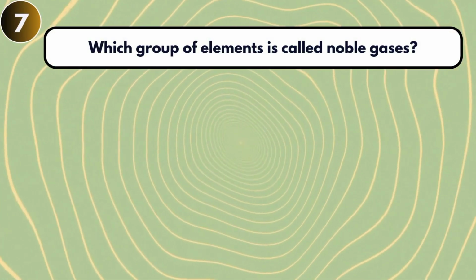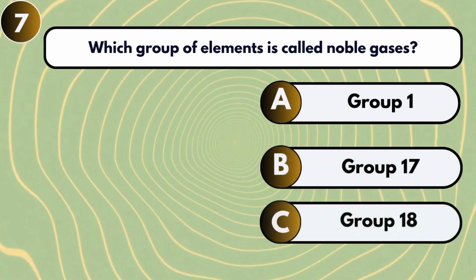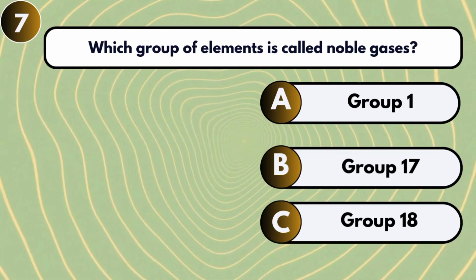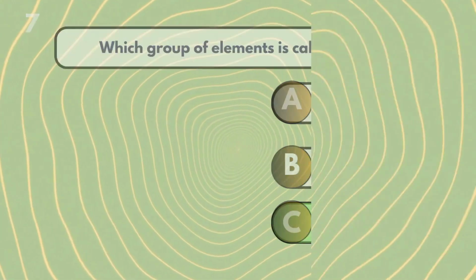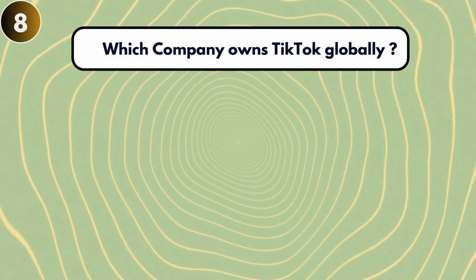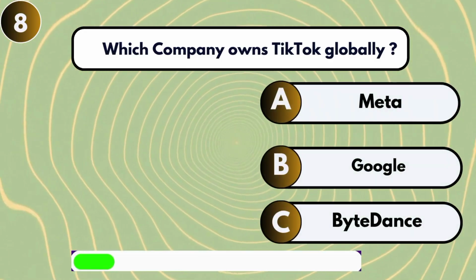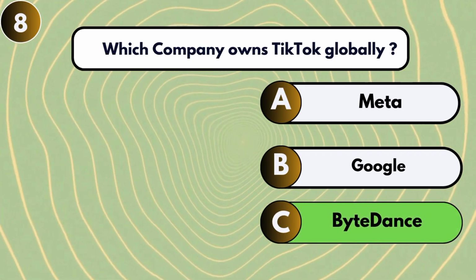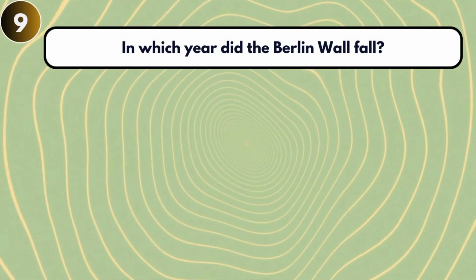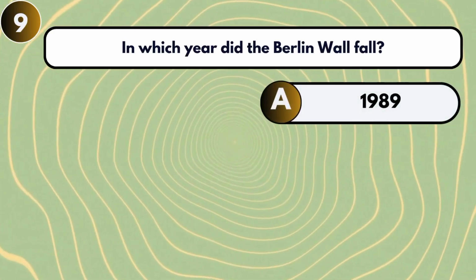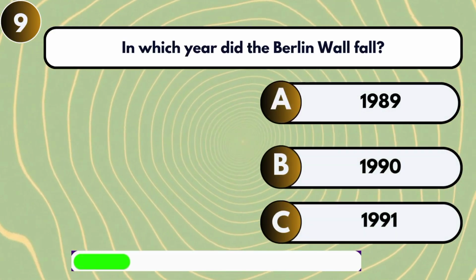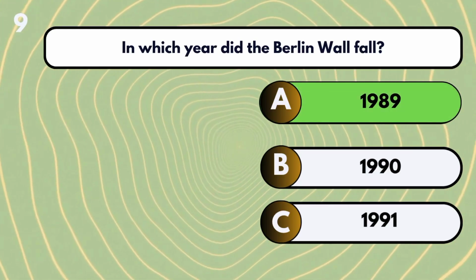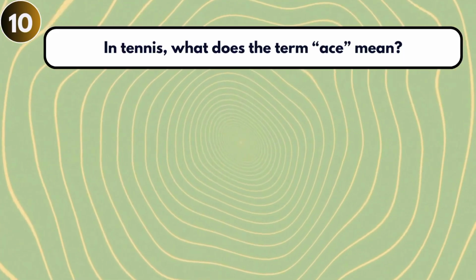Which group of elements is called noble gases? Group 18. Which company owns TikTok globally? ByteDance. In which year did the Berlin Wall fall? 1989. In tennis, what does the term ace mean?